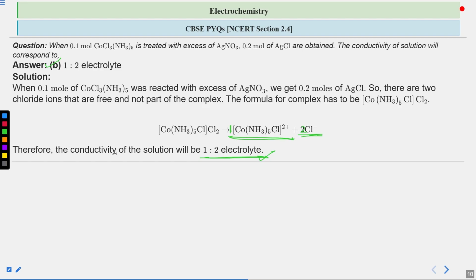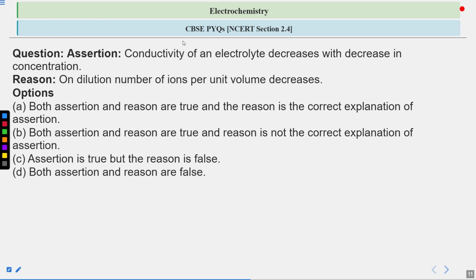Now let's move on to the next question. This is a CBSE PYQ question based on the NCERT section 2.4 in the chapter Electrochemistry. So the question has two statements, assertion and reason, and you have to identify which option will suit them, or which option will be the correct one as per the given statements of assertion and reason.